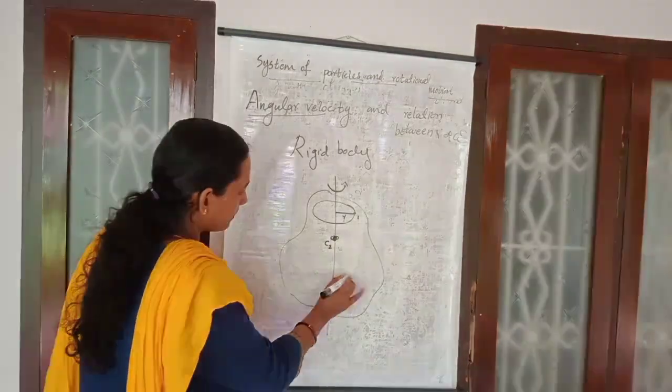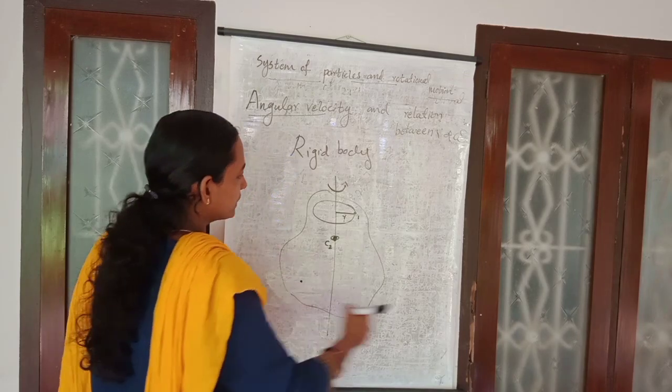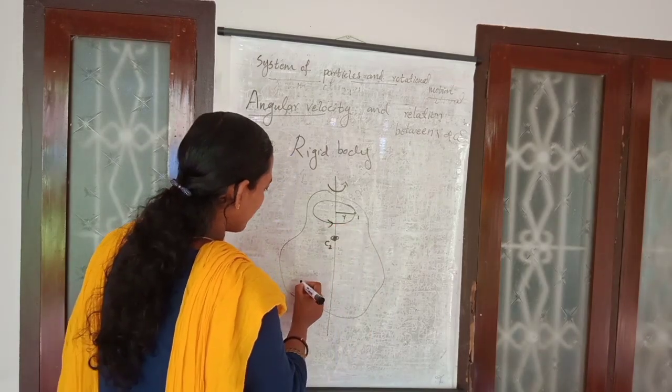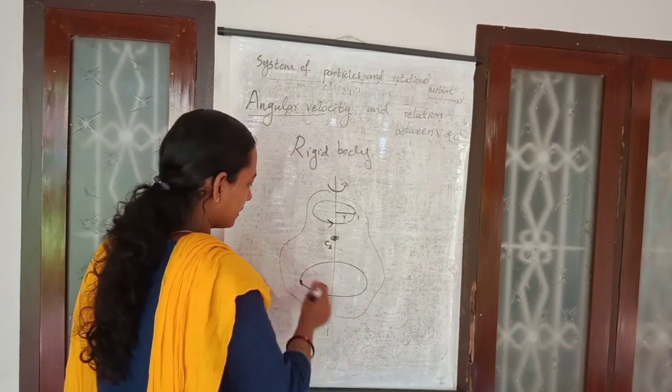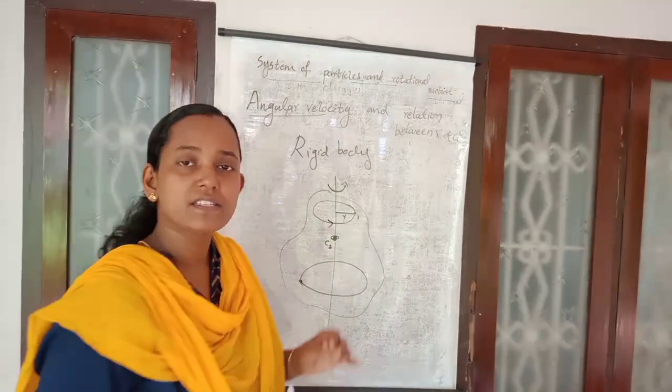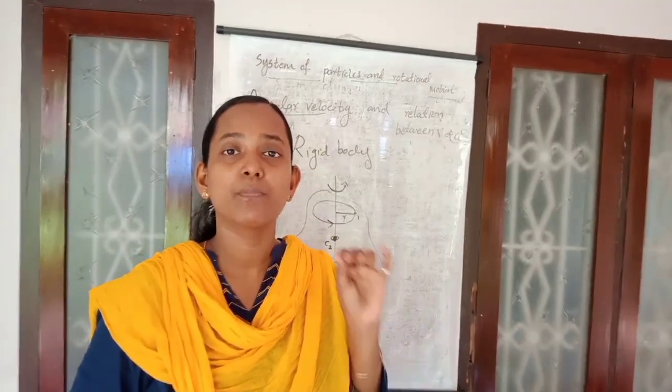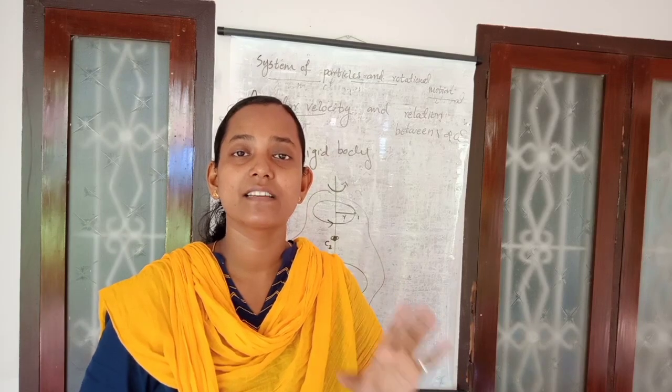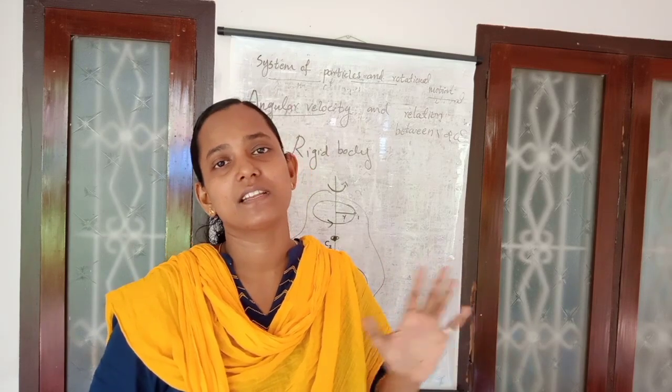And when you consider the particle presented here, if this body is rotating like this, the particle is also moving like this. That means whenever you are considering a rigid body, each particle present in that system is in circular motion.